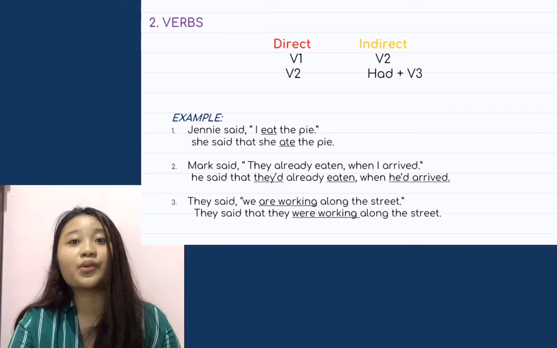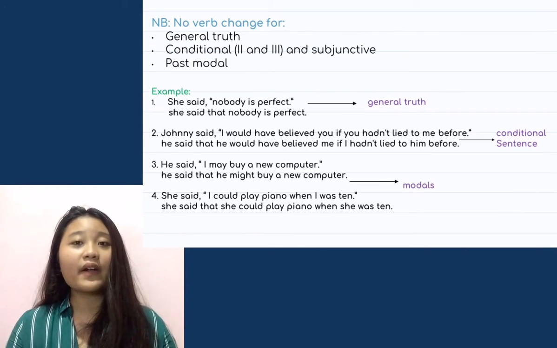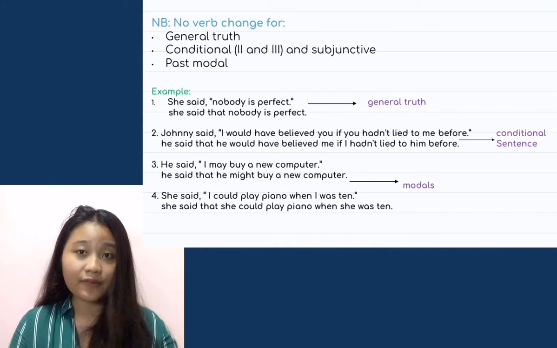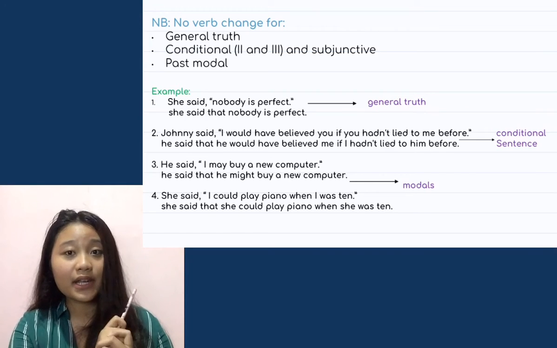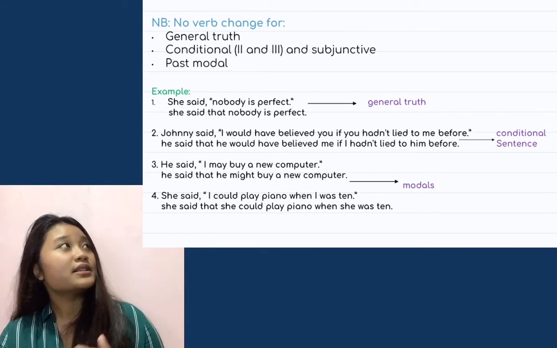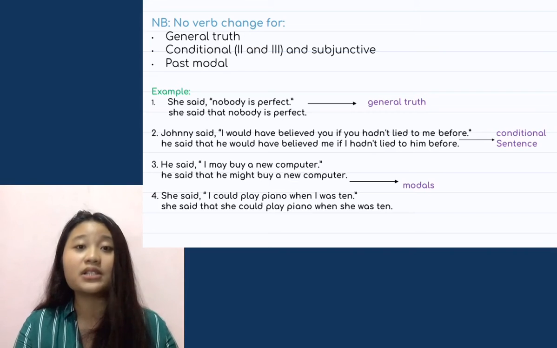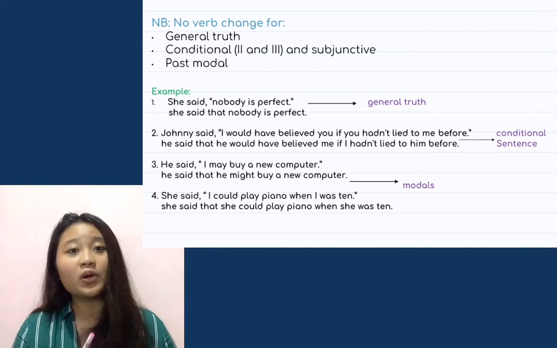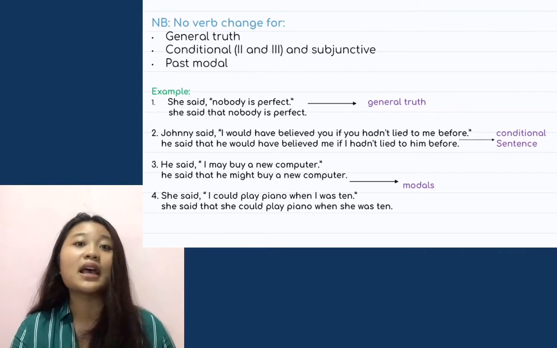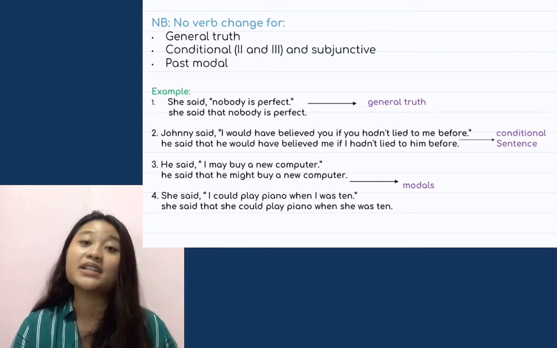Are changed to were. But there is no verb change for general truth, conditional 2 and 3, subjunctive, and past modal. Let's see the example here. She said, "Nobody is perfect." Nobody is perfect is a general truth, so you don't have to change the verb. So in reported speech, the sentence is, she said that nobody is perfect.